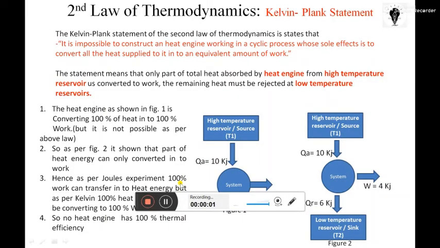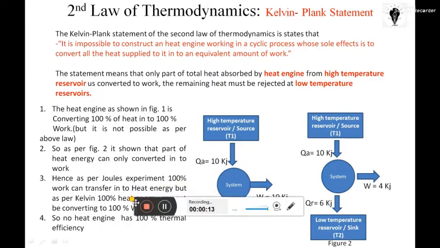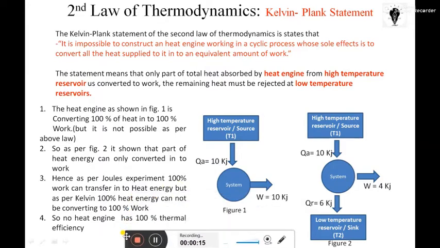In this lecture we will see what the second law of thermodynamics is. In the previous lecture we saw the limitations of the first law of thermodynamics. All those limitations are overcome or resolved by the second law of thermodynamics. The second law basically has two statements: one is the Kelvin Planck statement and the second is the Clausius statement.